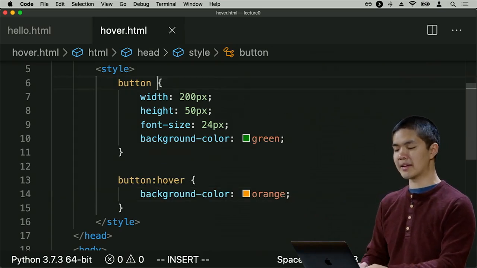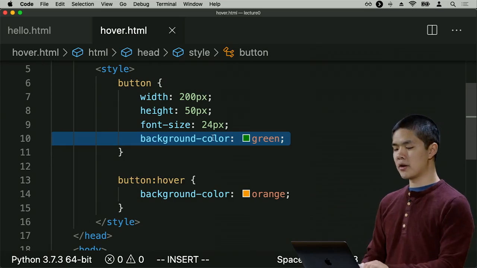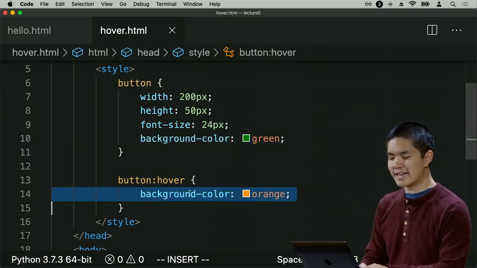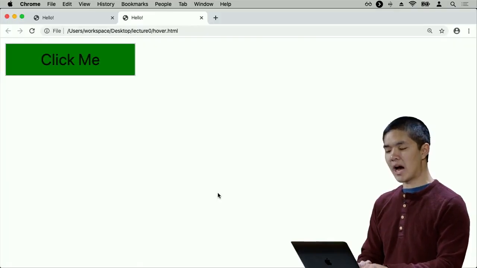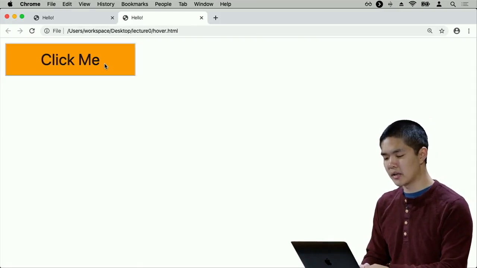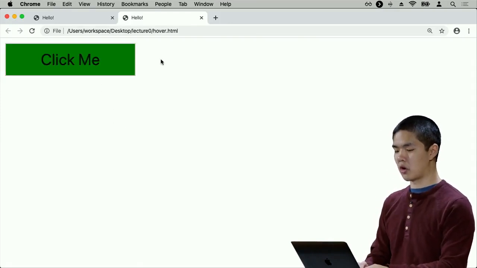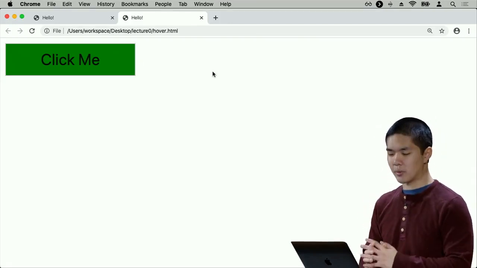So now I've specified that by default, normally for a button, your background color should be green. But when the button is being hovered over, instead, now change the background color to orange, such that now when I open up this page and go to click me, if I hover over the button, the color of the button changes. Normally green changes to orange, and so that is a very powerful feature that we have access to as well.